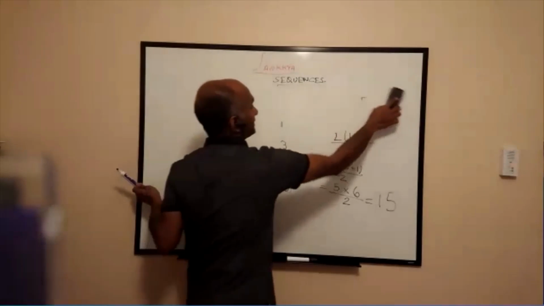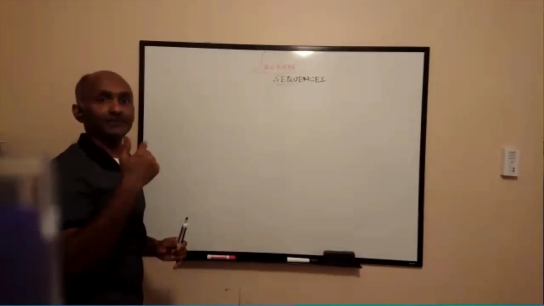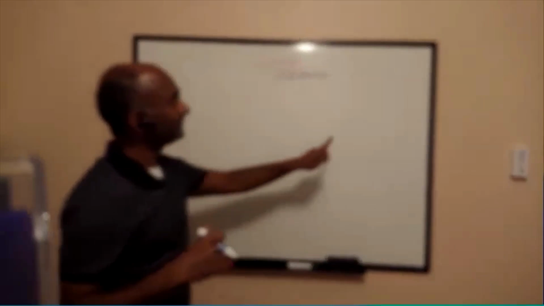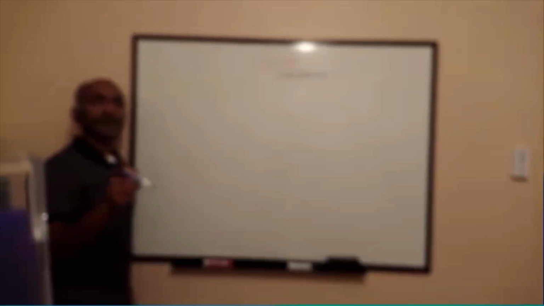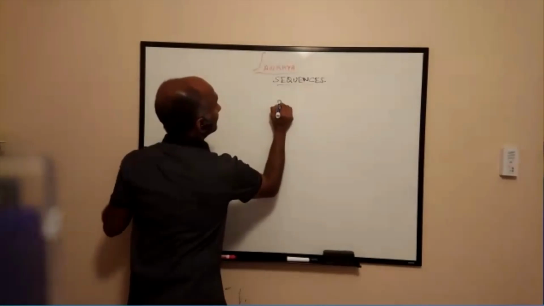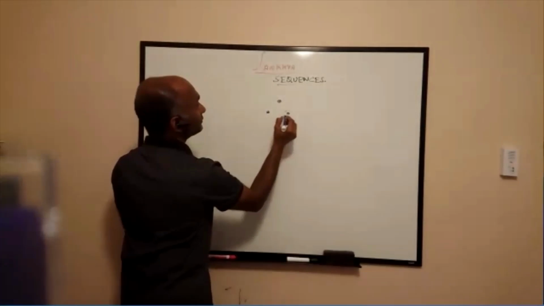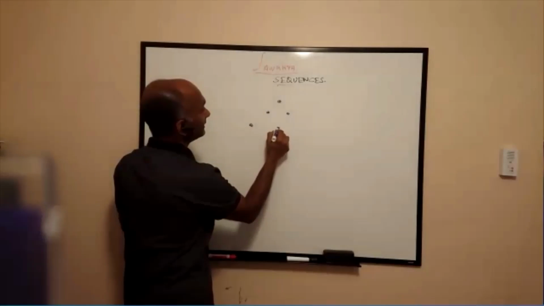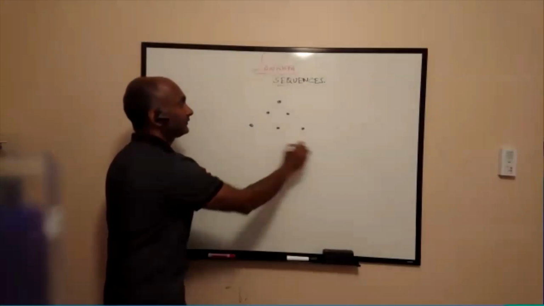Is there a visual pattern for this? There is not a neat pattern as for the previous one, but there is something close, for those who know triangles and the area of a triangle. So I have 1 dot for 1. For 2, I have 2 dots. For 3, I have 3 dots. And for 4, I will have 4 dots.